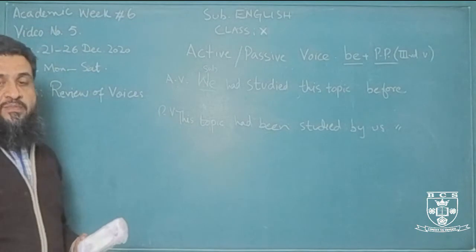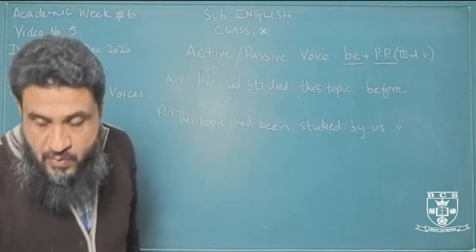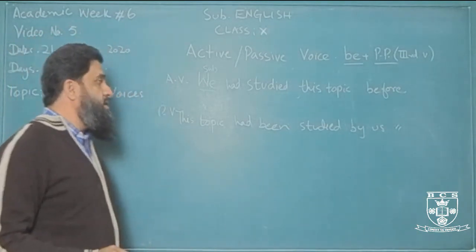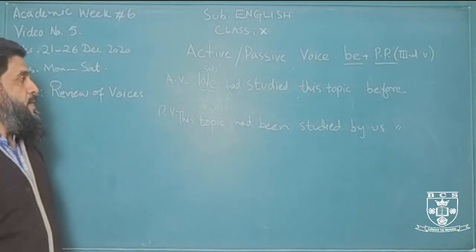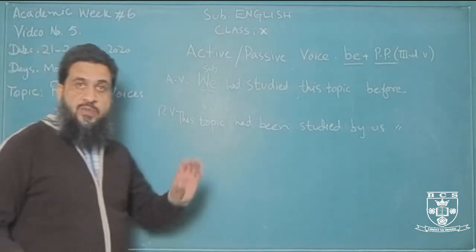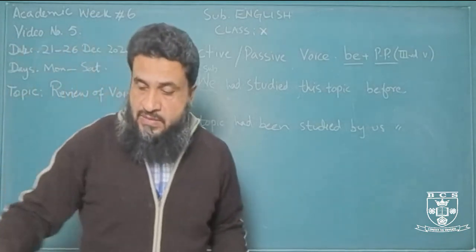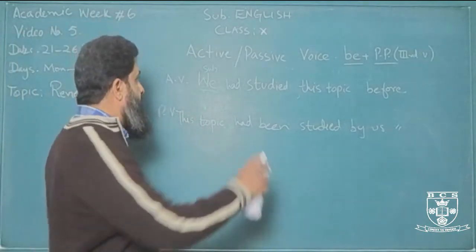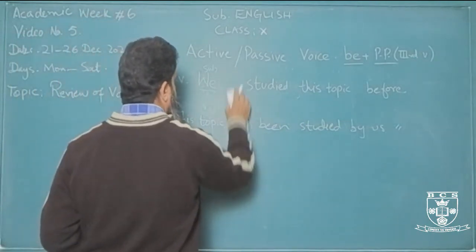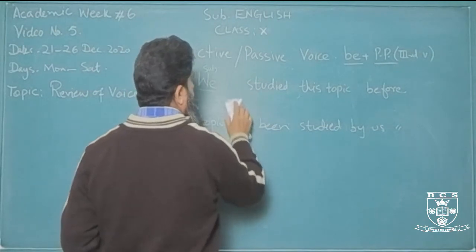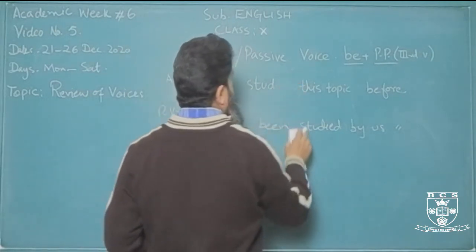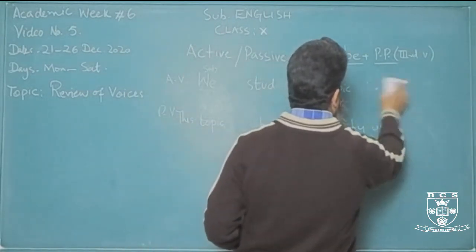This topic had been studied by us before we came to this class, right? Well, so perfect is also done. Present perfect, past perfect. Now finally, let us put some modal verbs and do this example.